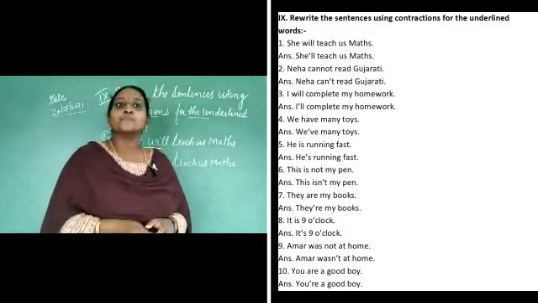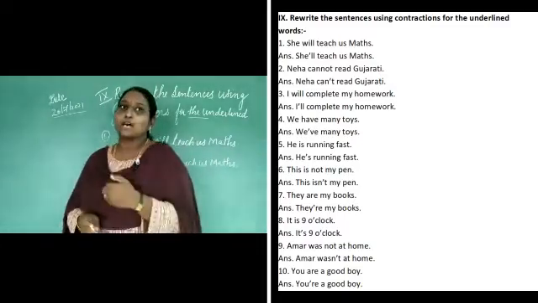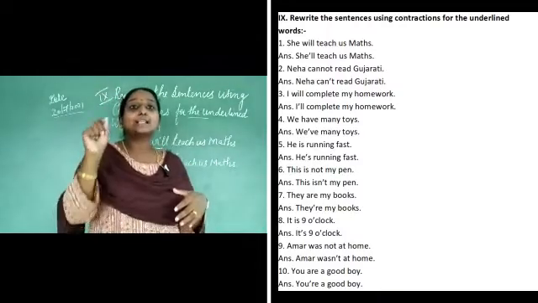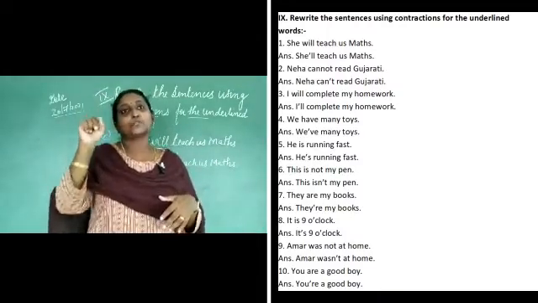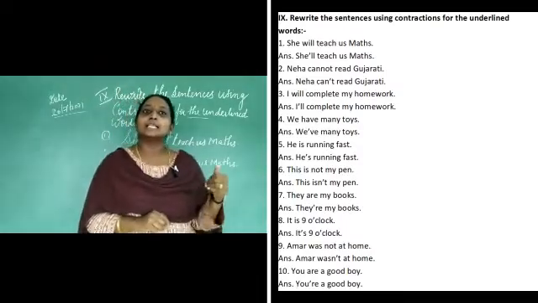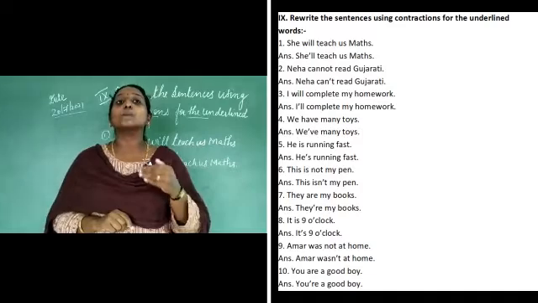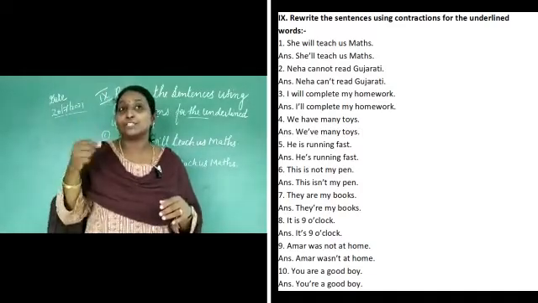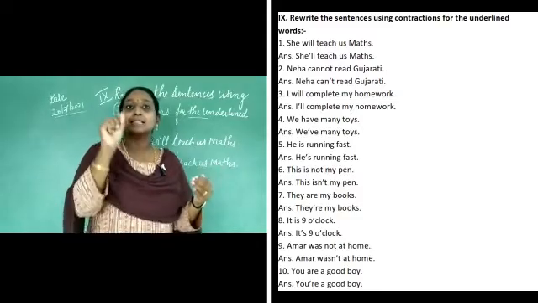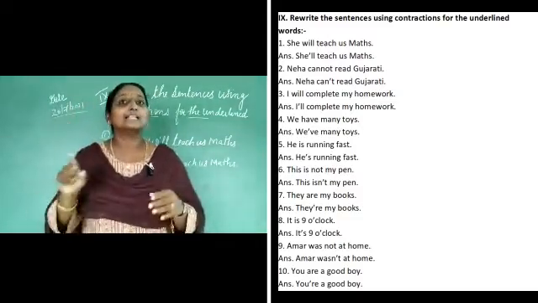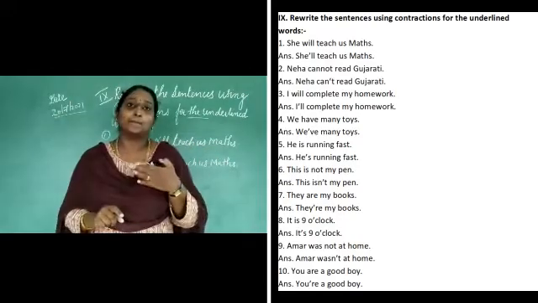The next one, he is running fast. So again, the correct answer will be he's, H-E apostrophe S. He is running fast. The next one is, this is not my pen. So, "is not" is underlined. You will be changing it. You will be changing "is not" to "isn't", I-S-N apostrophe T. This isn't my pen.